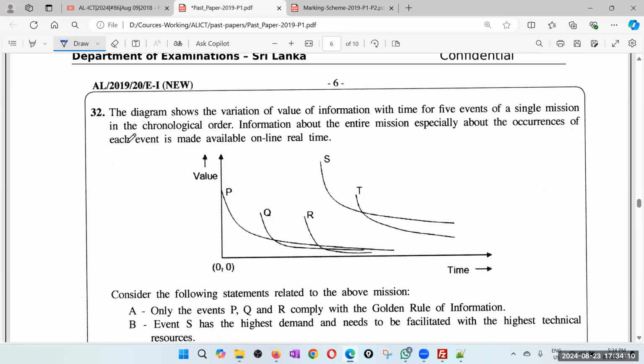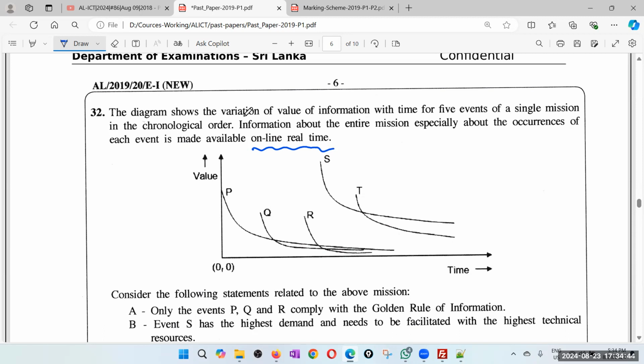Information about the entire mission, especially about the occurrences of each event, is made available online real time. So when there's an event, you immediately inform it. That is what is called online real time. You don't wait. The moment the event happens, you report it.